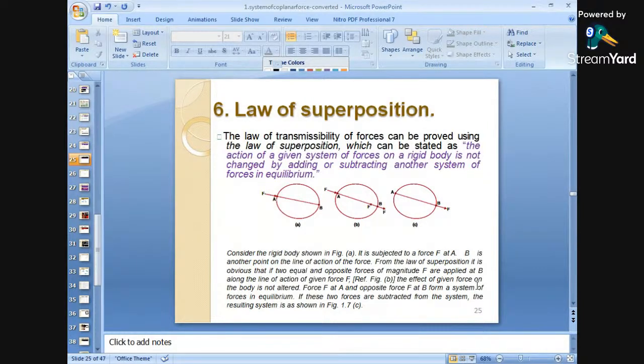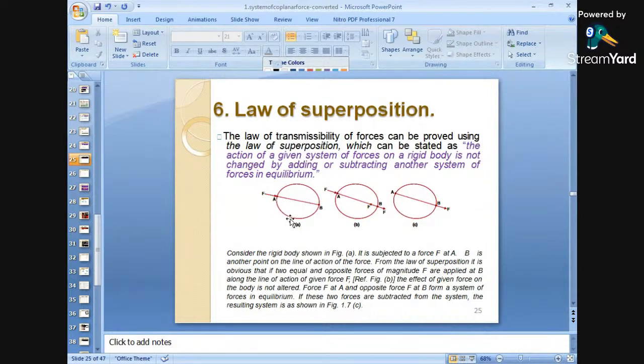What is the law of superposition? The law of transmissibility of forces can be proved using the law of superposition, which can be stated as: the action of a given system of forces on a rigid body is not changed by adding or subtracting another system of forces in equilibrium.